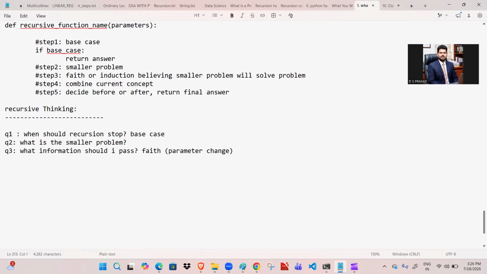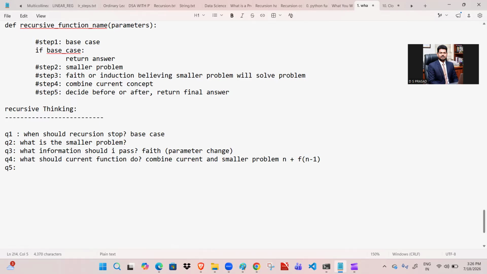Question number four: what should the current function do? That is combine. Combine the current and the smaller problem, so that is n plus f of n minus 1. So this is the case.